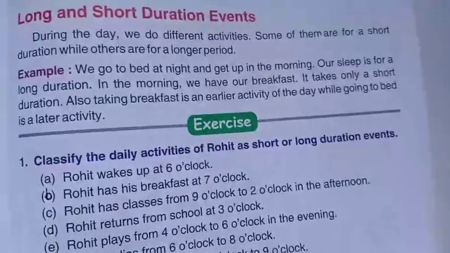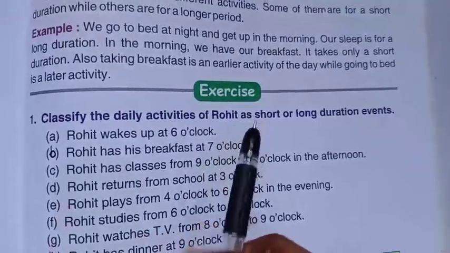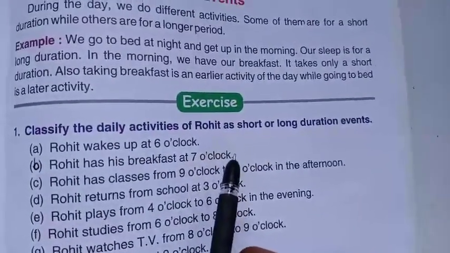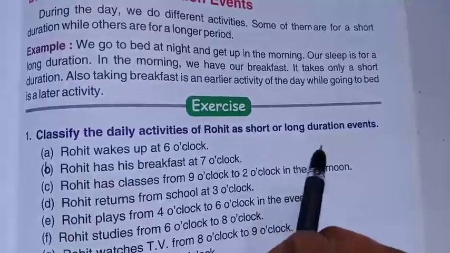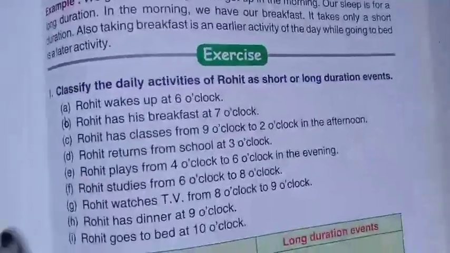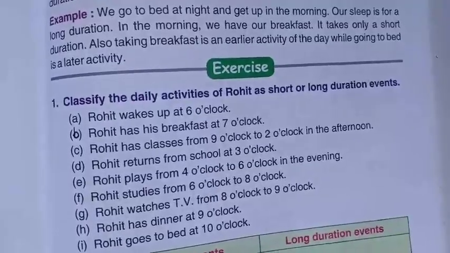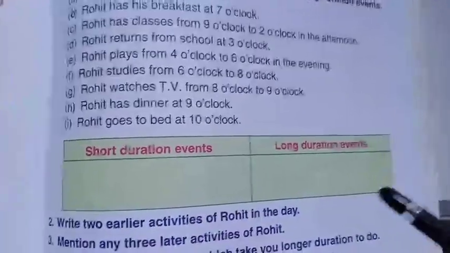Okay, so here they have given an exercise. Just see, classify the daily activities of Rohit as short or long duration events. Here they have given Rohit's daily activities. We have to classify the short duration events and long duration events of Rohit.